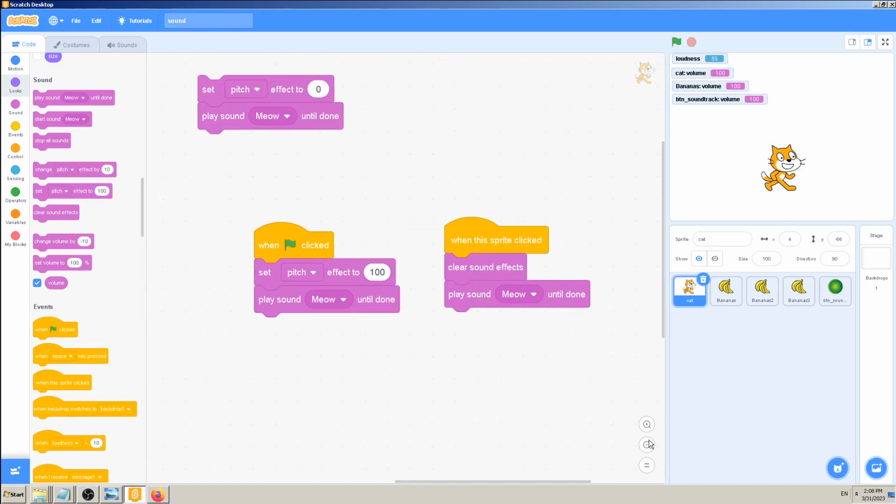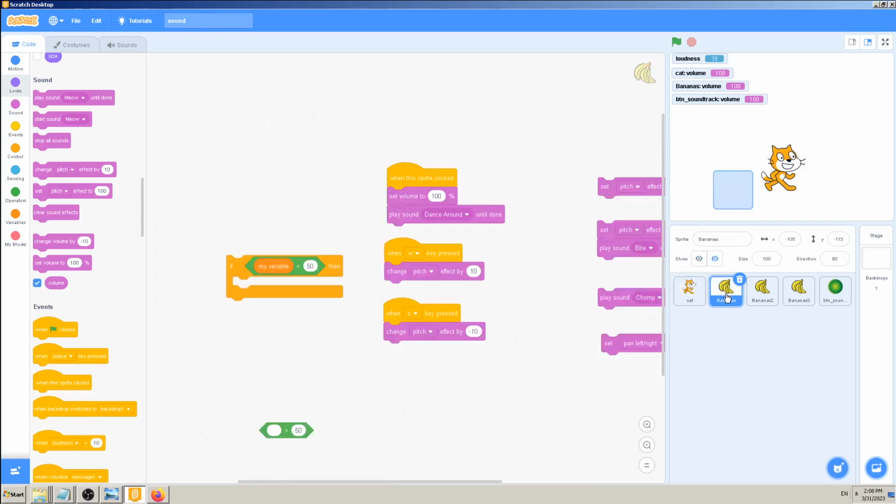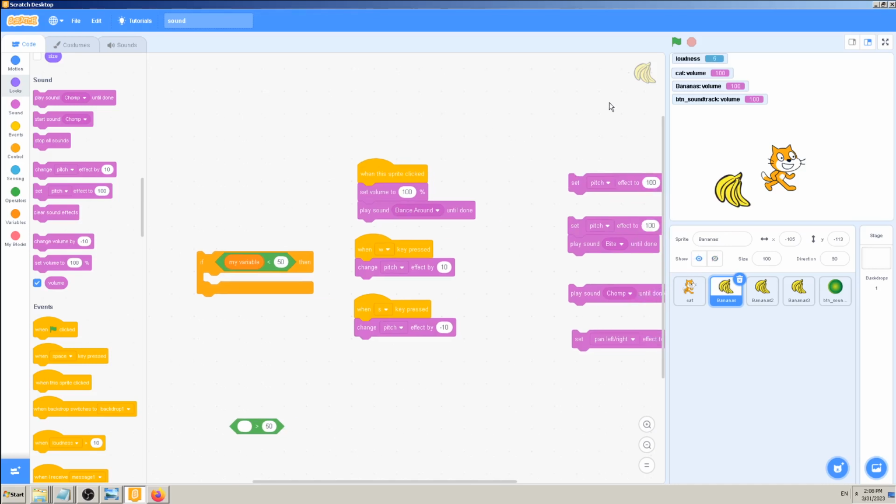And again, maybe it's not so visible when you have this one short sound, but for example, if you remember how this banana worked, yeah, this sound goes crazy fast.